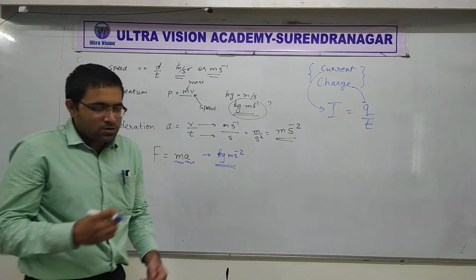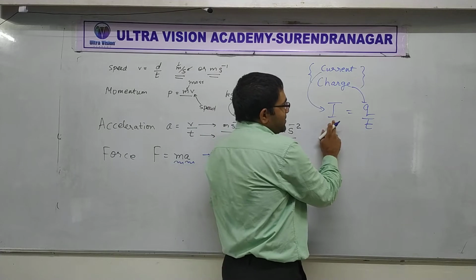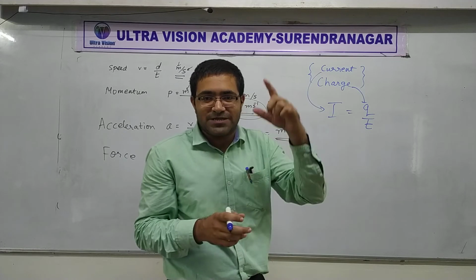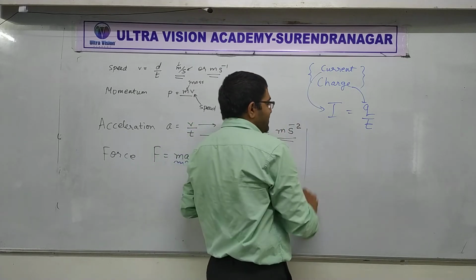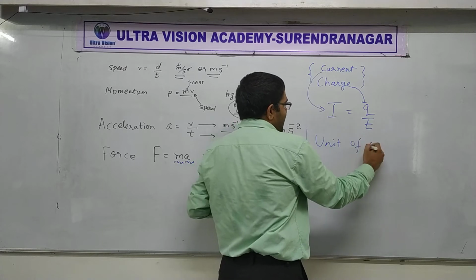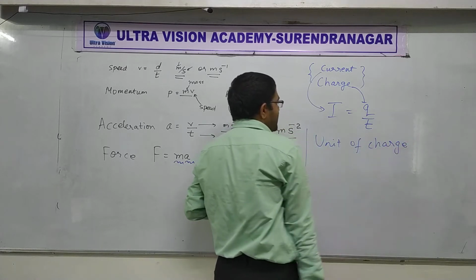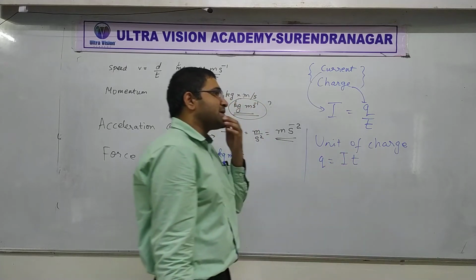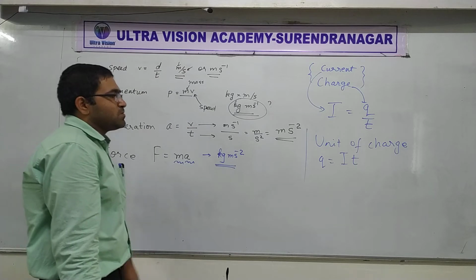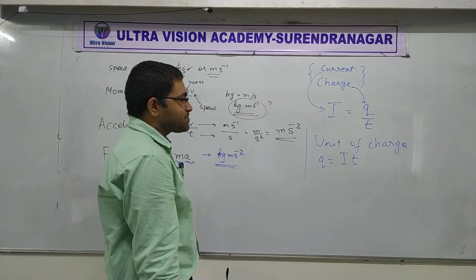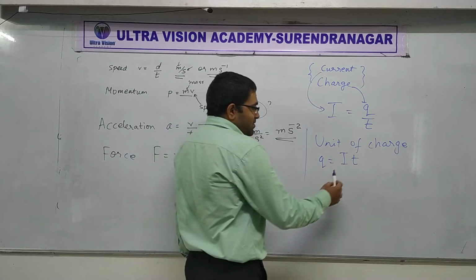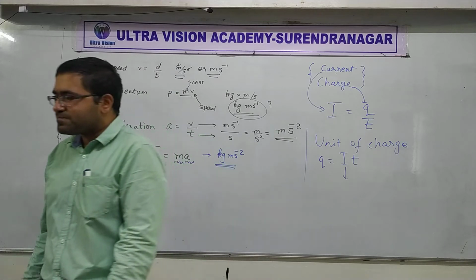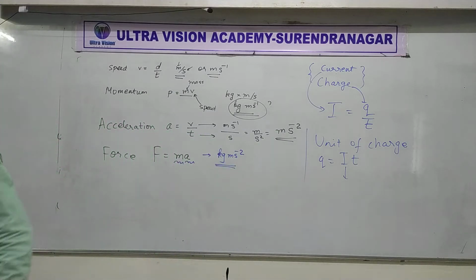Now, because current is a fundamental quantity, current is in that list of fundamental quantities. If I want to write the unit of charge, I'll have to do it by Q is equal to IT. Is that clear? Now, what is the unit of I? What is the unit of current, everyone?